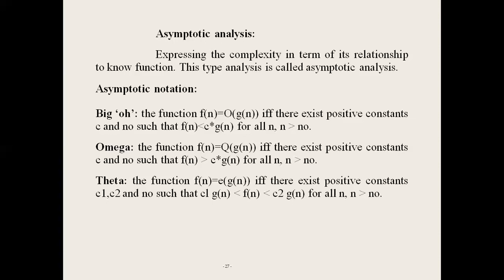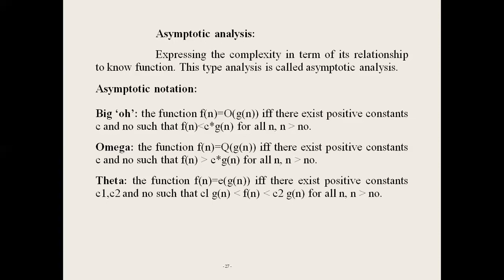There are three types of representation: omega notation, big O notation and theta notation. In big O notation, we are considering the upper bound. In omega notation, we are considering the lower bound. In theta notation, we are considering lower bound and upper bound.